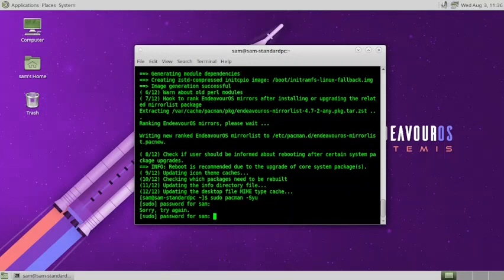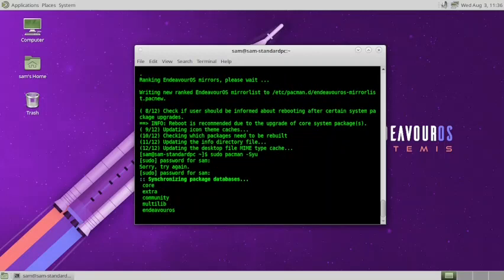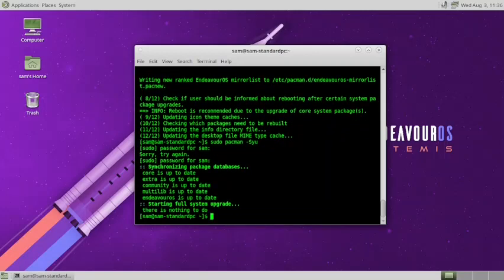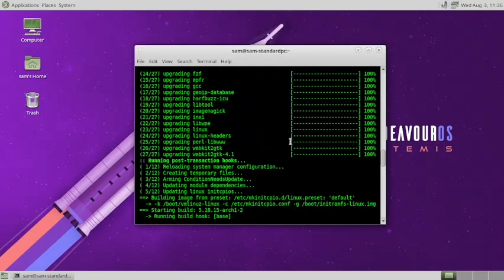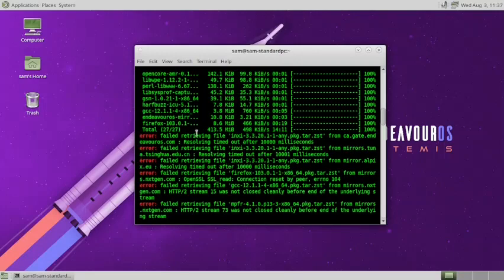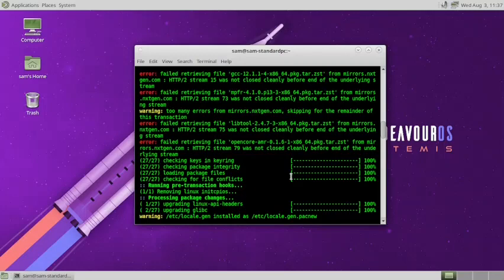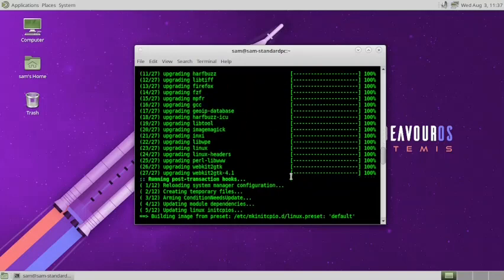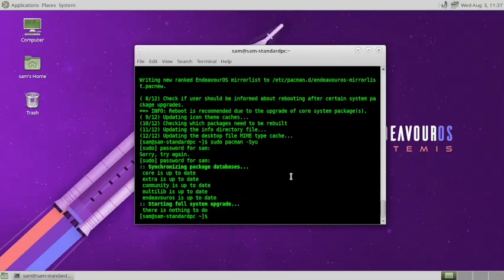Okay, there was some mistake. Some of the keys are not working properly on my laptop. Okay, so I think the update is complete. Yes, you can see here the 27 occurrences, but it was still showing some error. Okay, anyway, the installation of the update is complete.